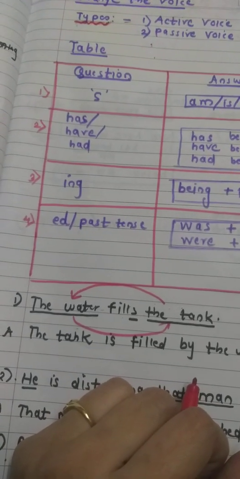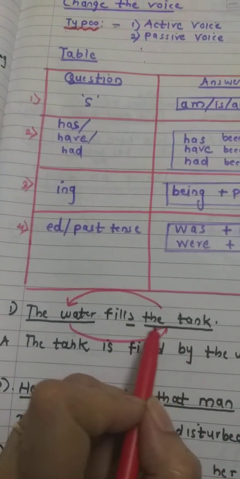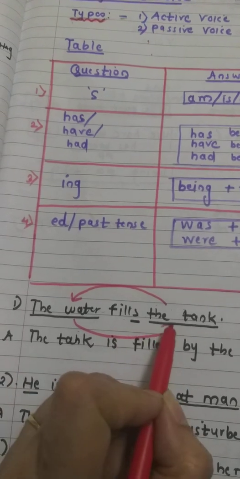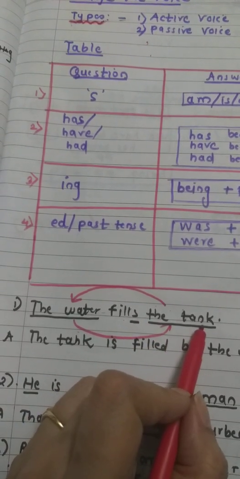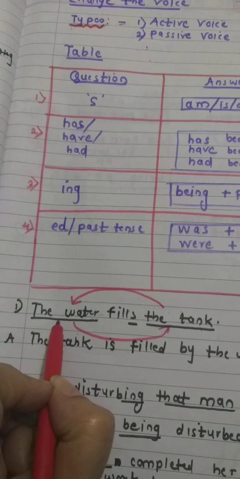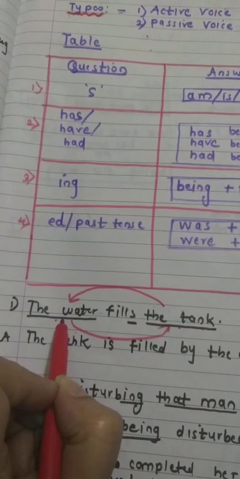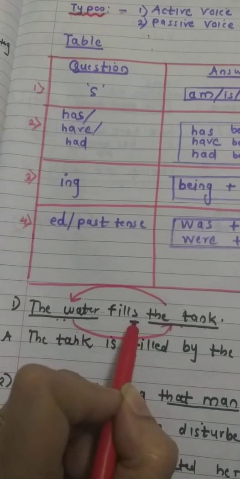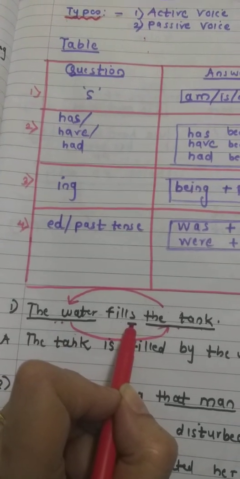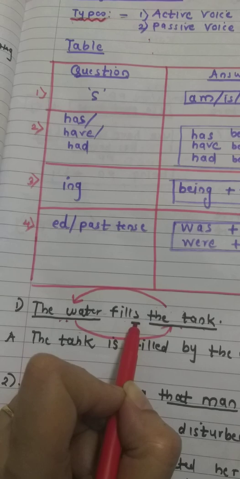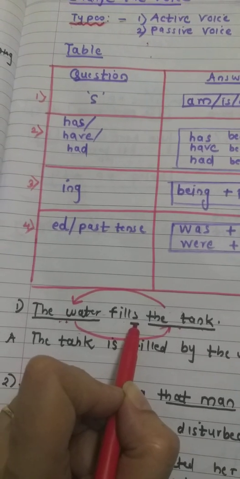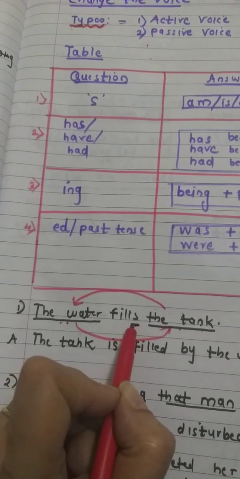In simple language, then you have to search. First, I am underlining this as usual, the tank, the water, because this was my last word and this was my first word. Okay. And one more thing, I have to search the verb also. And in the verb, I will search the important letter S.